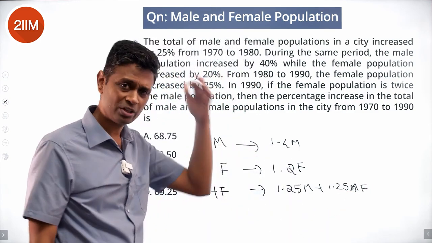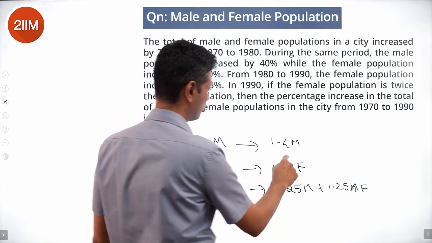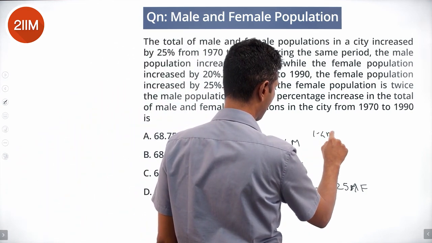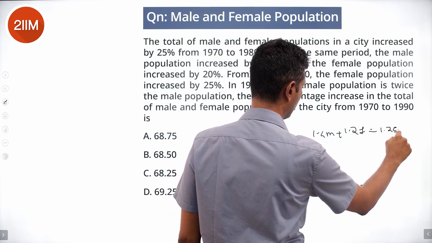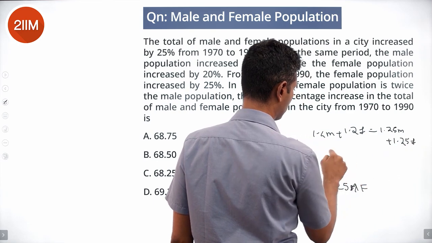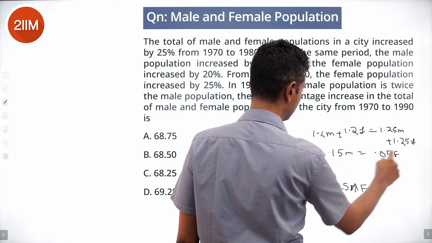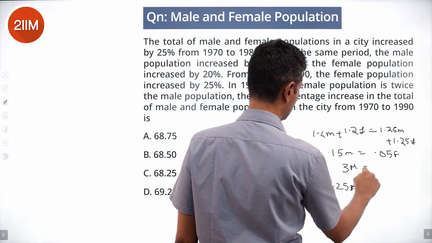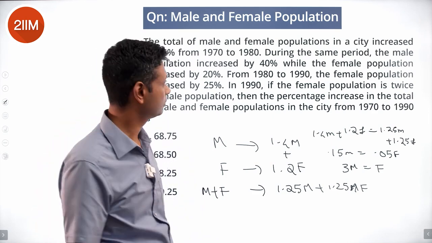First of all, if we equate these two, we should get some equation linking M and F. Let's do that. 1.4M plus 1.2F equals 1.25M plus 1.25F, or 0.15M equals 0.05F. 3M equal to F. Number of females is thrice the number of males.